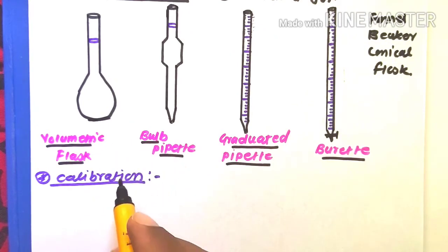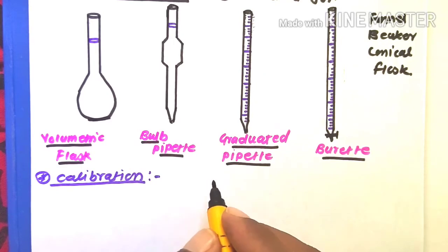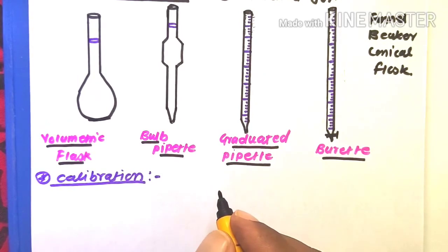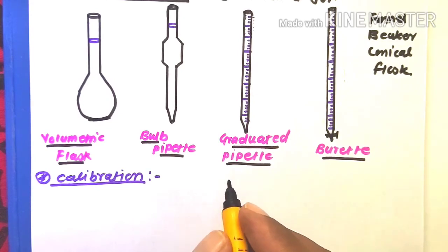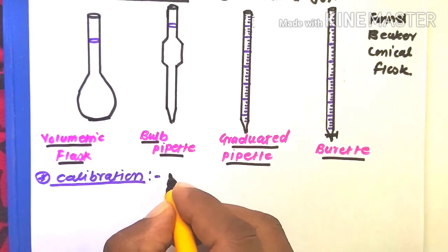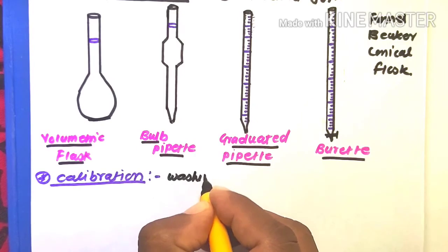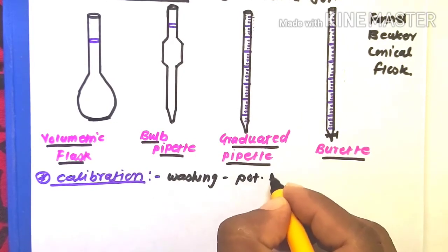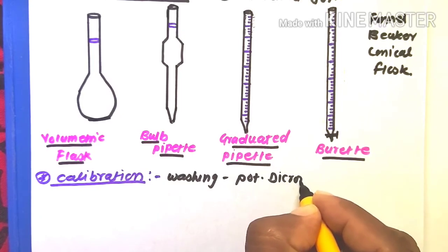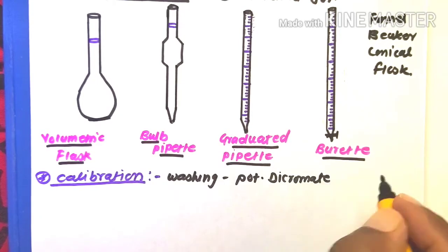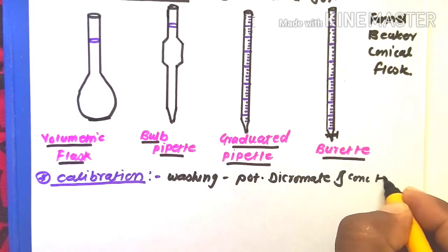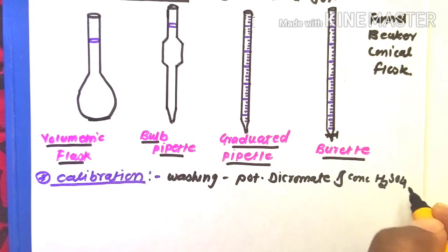In the calibration, first of all, you wash all the glasswares by using a washing mixture, also known as cleaning mixture, like potassium dichromate and concentrated H2SO4.